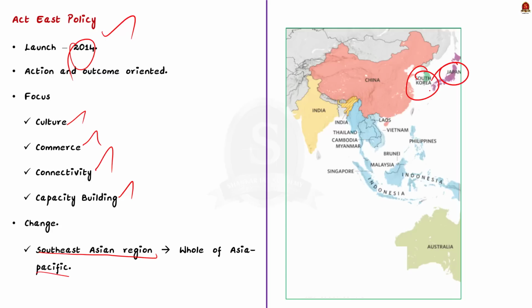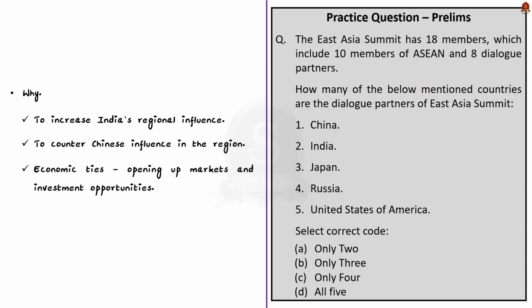In addition to increasing its regional influence and countering China, India through the Act East policy also aims to foster economic relations with the region. As a part of this, the focus is on opening up markets and investment opportunities. This can lead to increased trade, investment and economic growth for both India and its partner countries. So that's all about India's Act East policy.